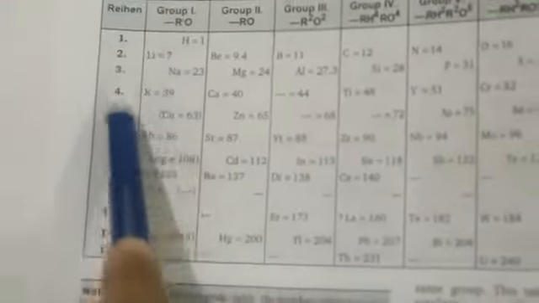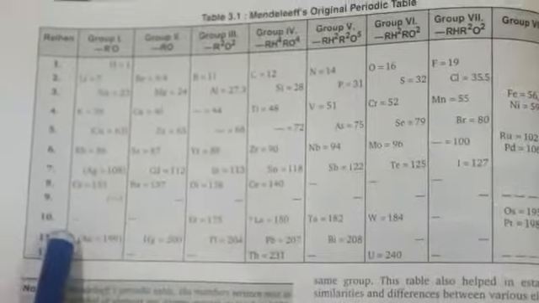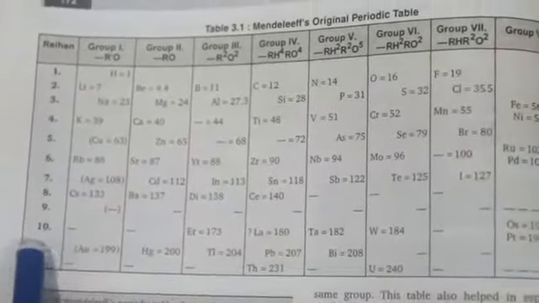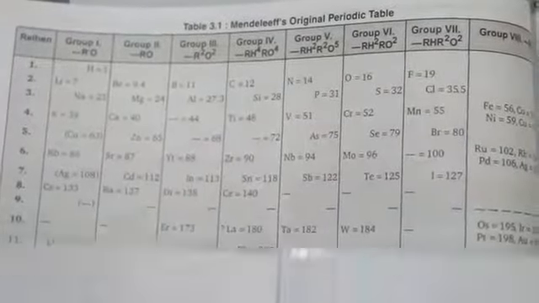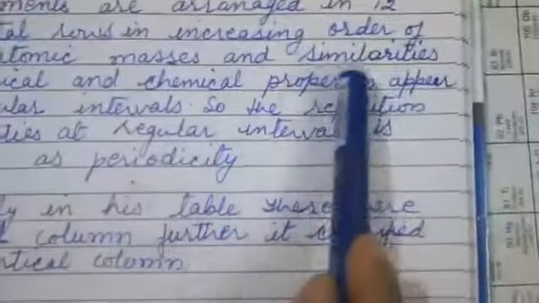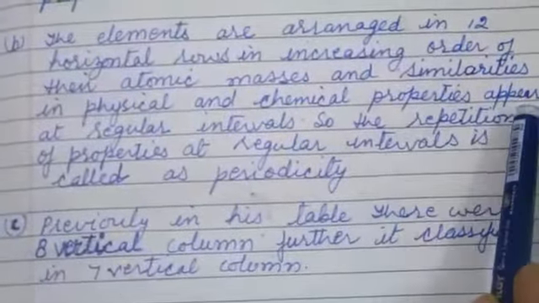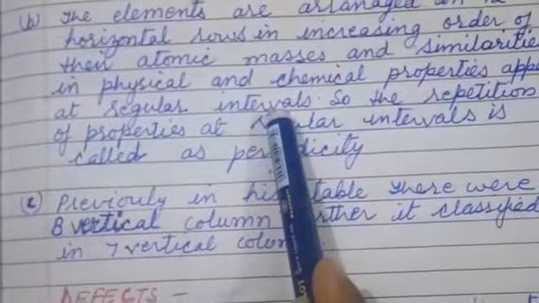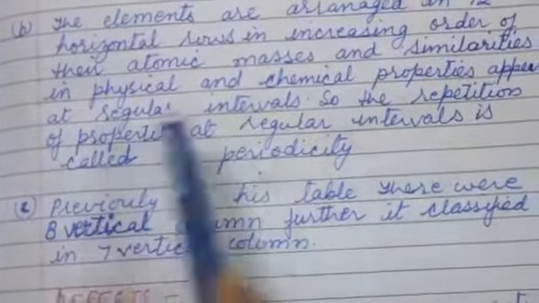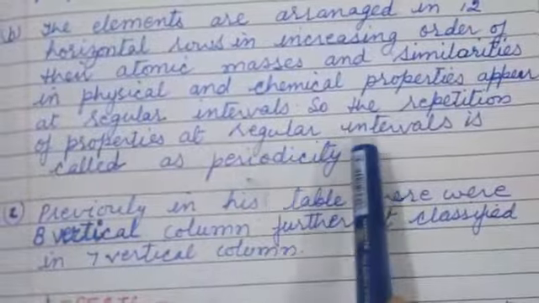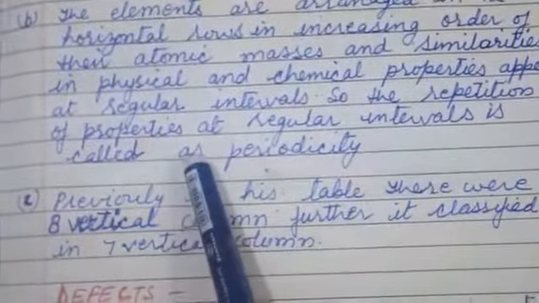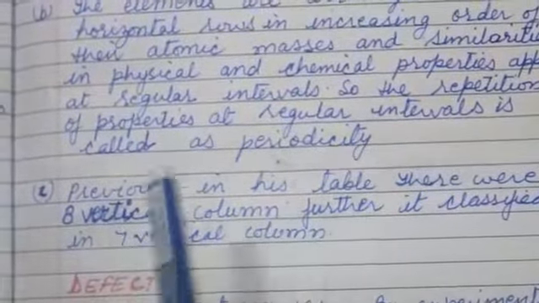See, this is the horizontal row, and according to this he arranged elements in their increasing order. Similarities in physical and chemical properties appear at regular intervals. The repetition of property at regular intervals is called periodicity.